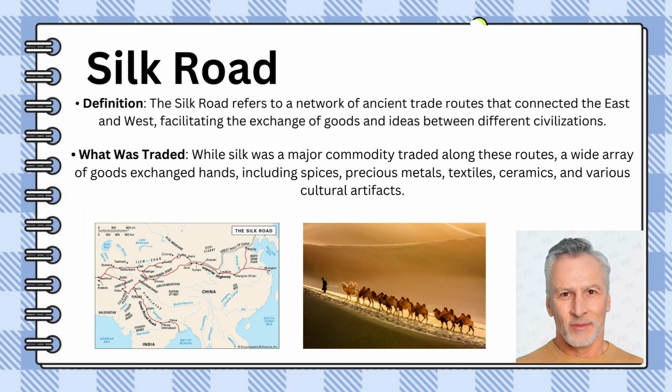While silk was a notable commodity, a diverse array of goods, including spices, textiles, and precious metals, flowed along these routes, fostering cultural interactions and the dissemination of religions such as Buddhism, Islam, and Christianity. The Silk Road served as a conduit not only for material trade but also for the transfer of scientific and technological knowledge, contributing to the enrichment of civilizations along its course.